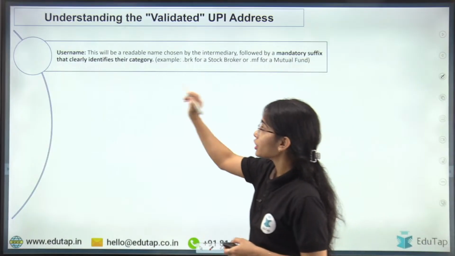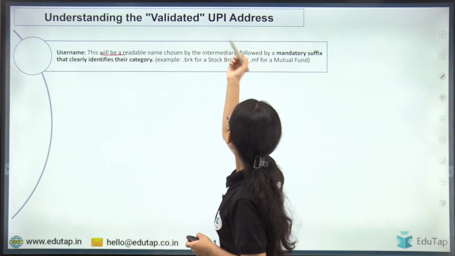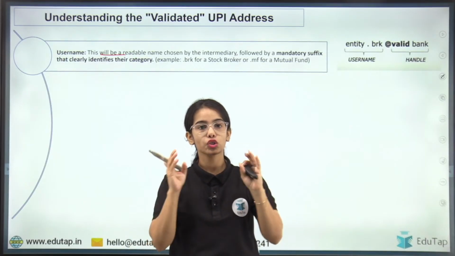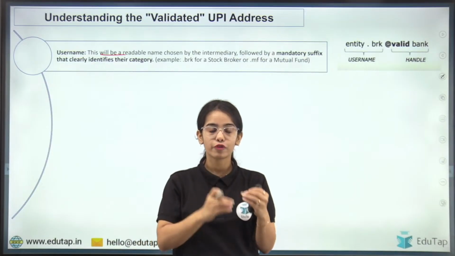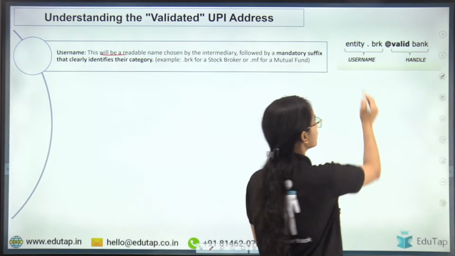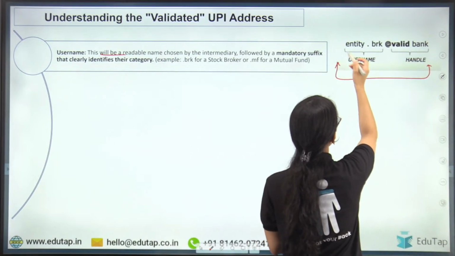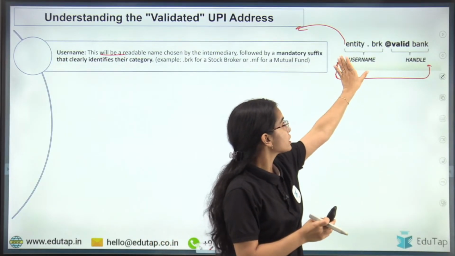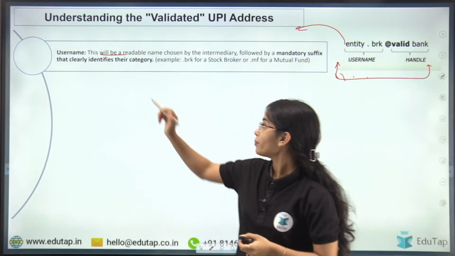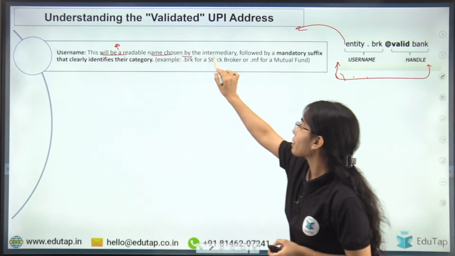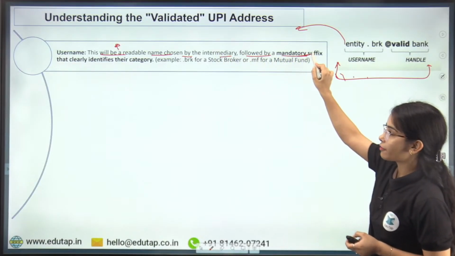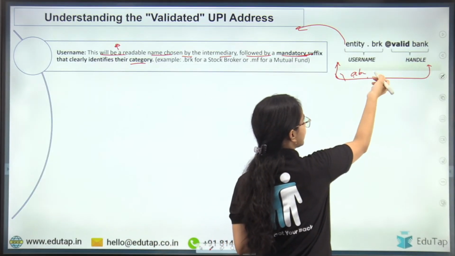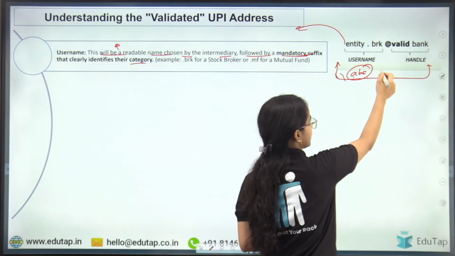So first of all, the username. This is the kind of address that the entities will get. SEBI registered entities that collect the funds from the investors will get this kind of handle or UPI address to collect the money from the investors. The first part of this address will be the username. This username will be a readable name chosen by the intermediary, followed by a mandatory suffix that clearly identifies their category. So here, let's say this is an ABC entity, and it is a broker.